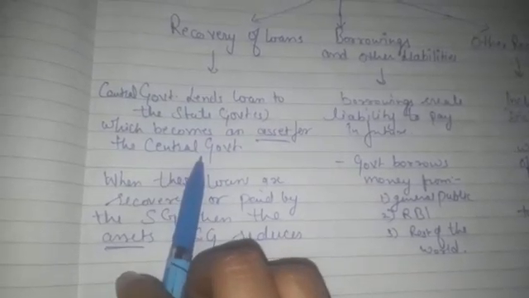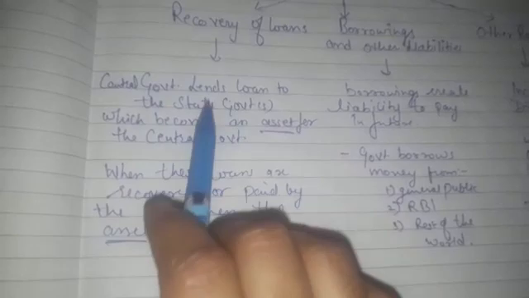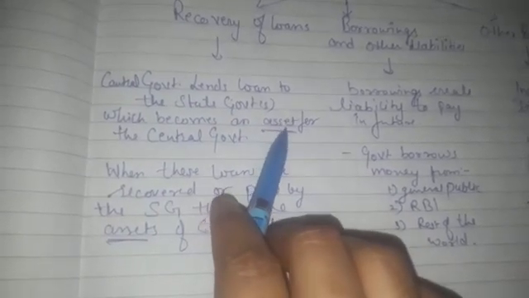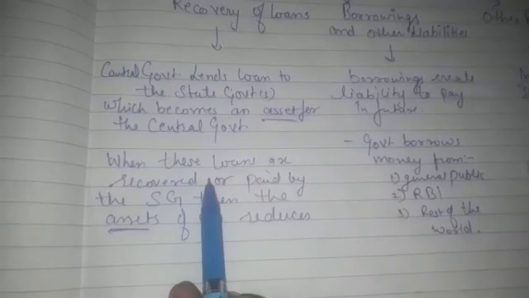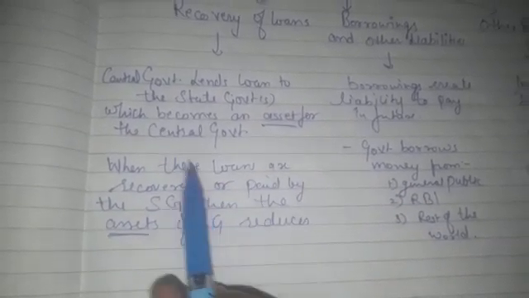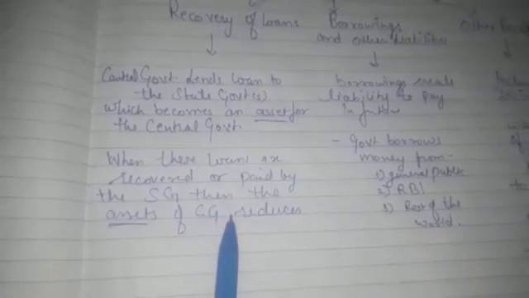Recovery of loans means if the central government lends loans to the state governments, then that loan becomes the asset of the central government, because now the central government has lent money to the state government. So that loan which is given to the state government is an asset or property of the central government on which it can earn interest. Clear? But when these loans are recovered, or the state government repays them to the central government, then that asset which was created by giving the loan to the state government reduces.